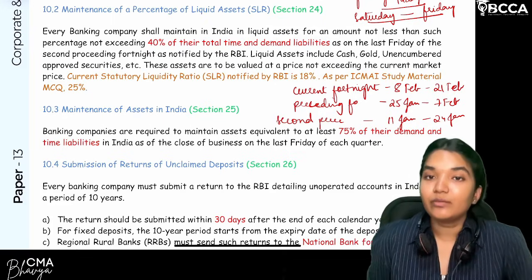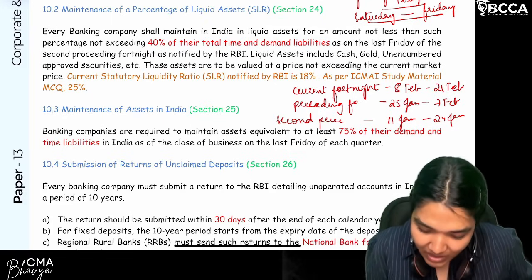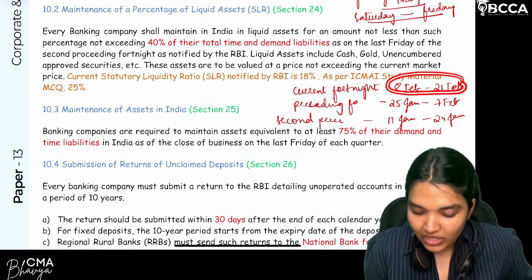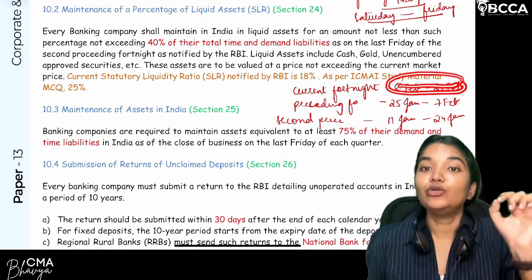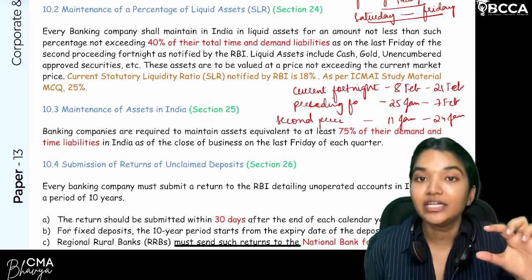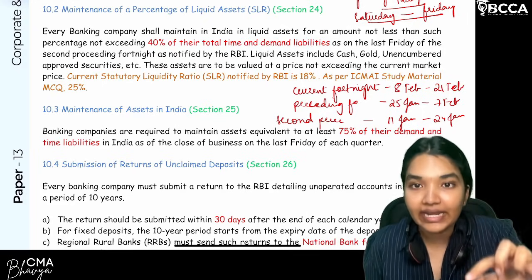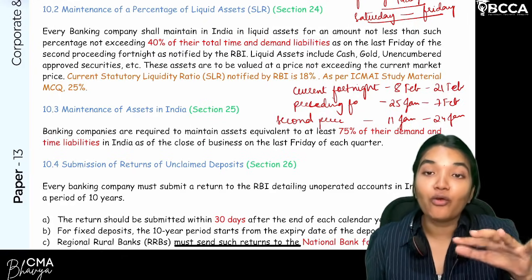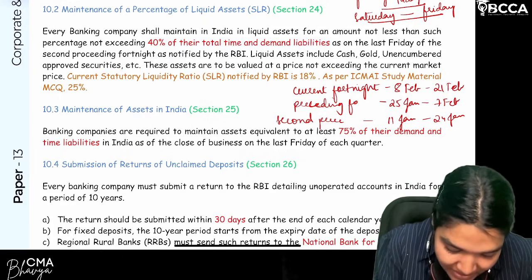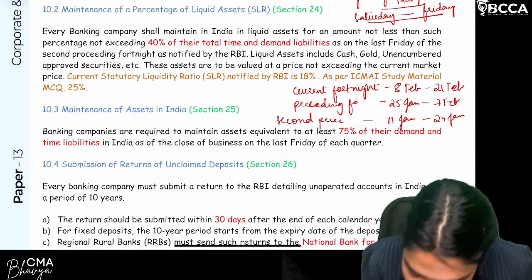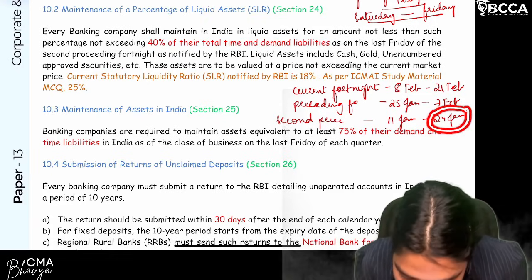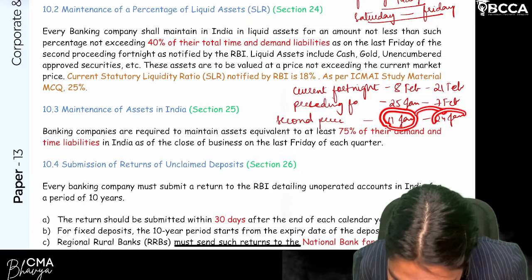Now, what does RBI specify? During this particular current fortnight period, the whole 14 days, your liquid assets should be at least 18 percent of what amount? The last Friday of the second preceding fortnight. A fortnight starts with Saturday and ends with Friday.